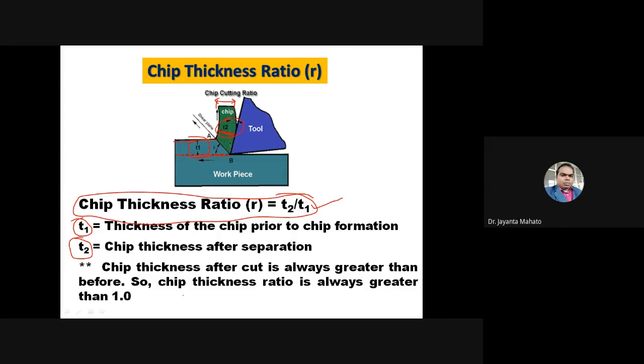Okay, and this chip thickness ratio is always greater than 1. It means the thickness of the chip after cutting is always greater than the uncut chip thickness. T2 is always greater than T1. That's why this ratio, T2 by T1, is always greater than 1. So chip thickness ratio is always greater than 1.